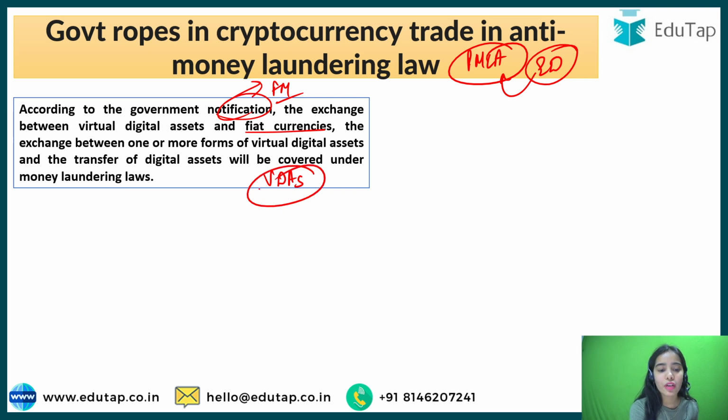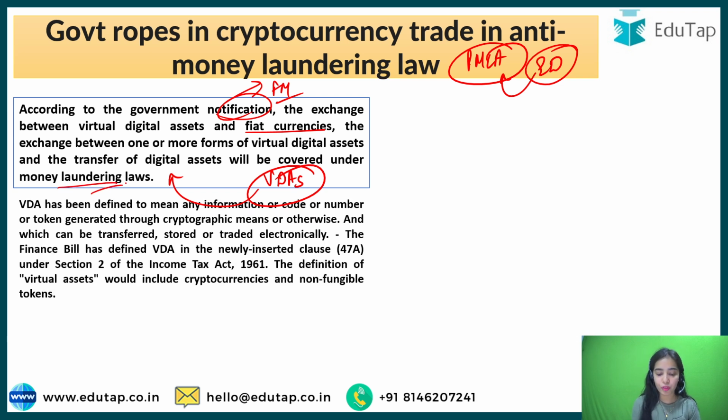So what is happening is that any kind of transaction that you are doing with the help of VDAs will come under the money laundering laws, because through the cryptocurrency there is much money laundering going on, as well as much black money being created, and illegal activities are happening through the cryptocurrency. And to prevent that, to regulate the cryptocurrency as well as the virtual digital asset trade and transactions, they have been brought under the Money Laundering Act.